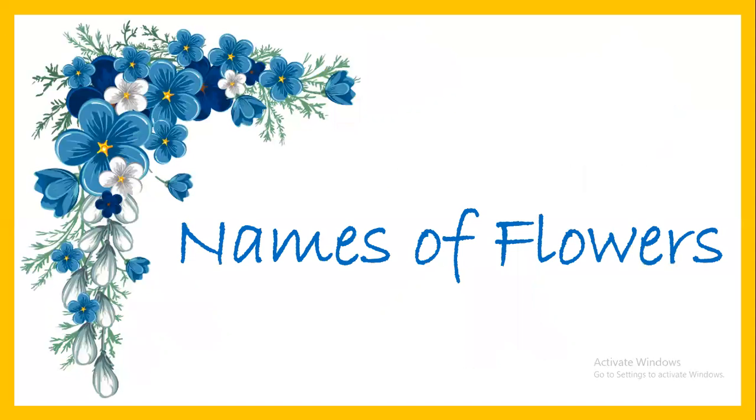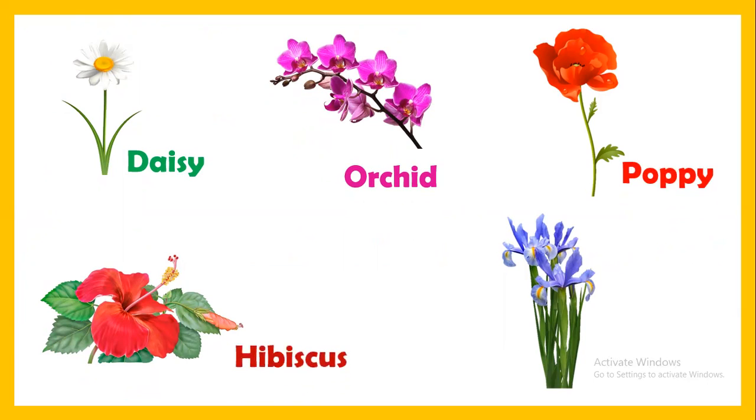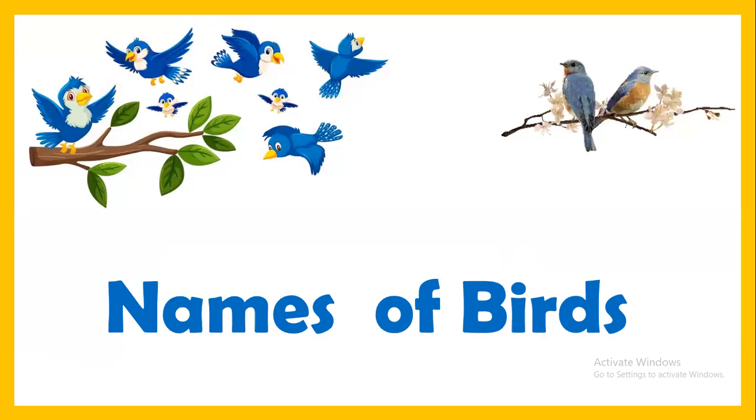Next, names of flowers. So let's revise this. First one is daisy. Next flower is orchid. Poppy. Hibiscus. And the last one is iris.